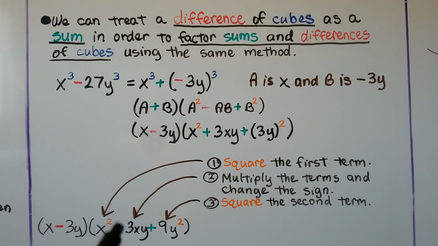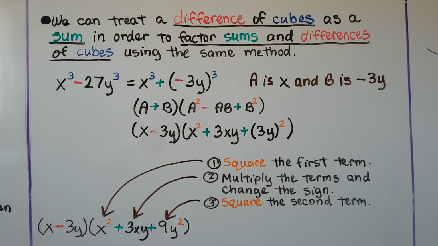What we did to get this second factor was, again, number one, we square the first term, so we've got x squared. We multiply the terms and change the sign. So x times 3y would be 3xy. We had a minus sign, we're going to change it to a plus. And then we square the second term. 3 times 3 is 9, and y times y is y squared.